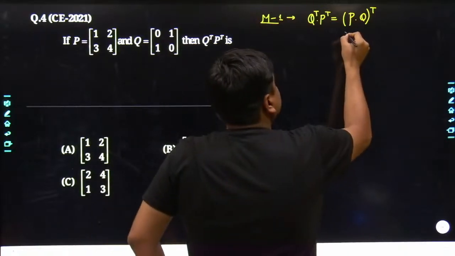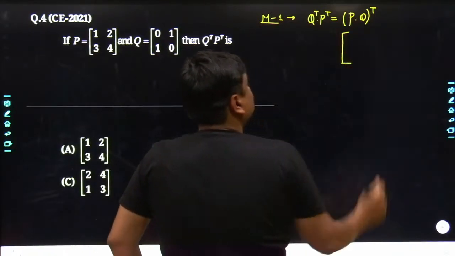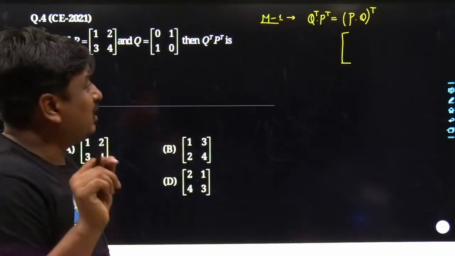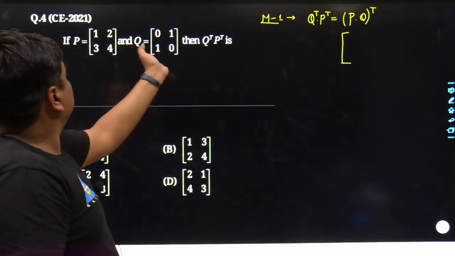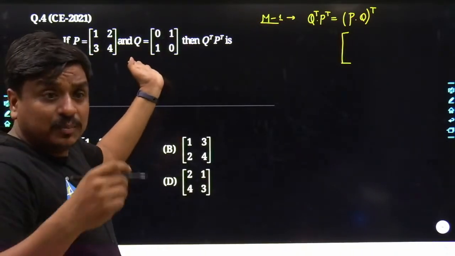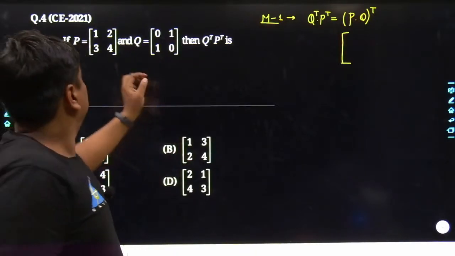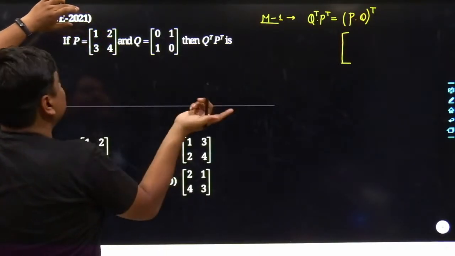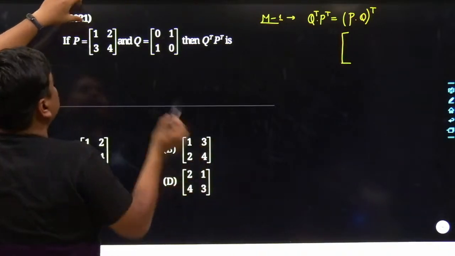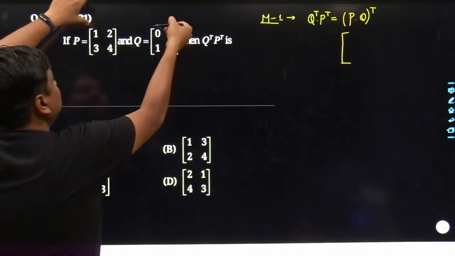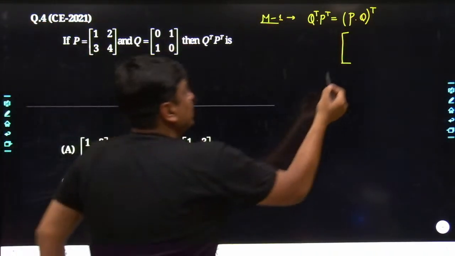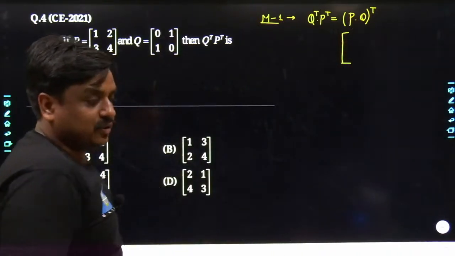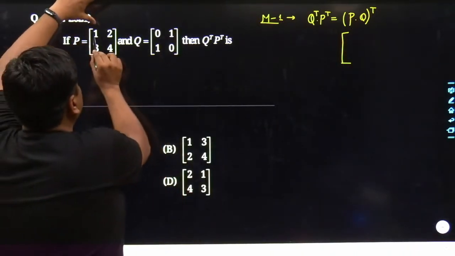And I would suggest to all of you, if you are appearing in GATE 2022, you must be well comfortable with the calculation of their multiplication without doing much calculation on your copy. See what is happening. It is 2 cross 2. Their multiplication would result in a matrix of order 2 cross 2. See, this first row would get multiplied with this first column, and it would make the element A11, which would be kept in the first row and the first column. Anyways, let me start multiplying them together.